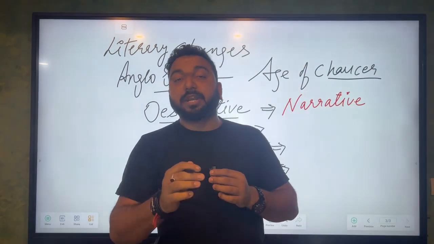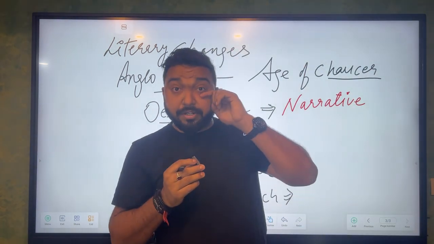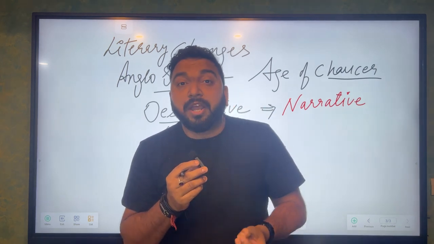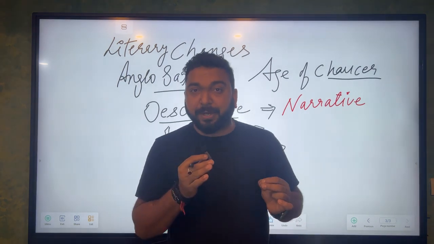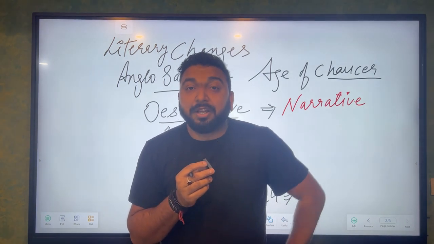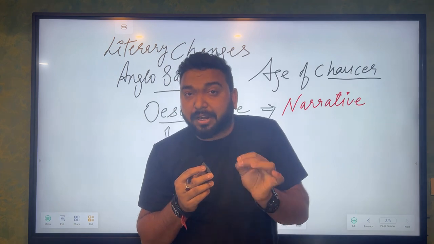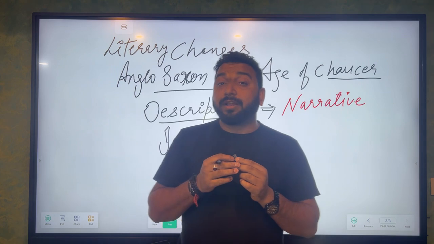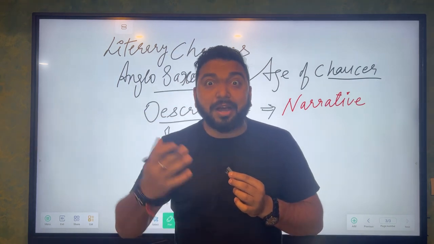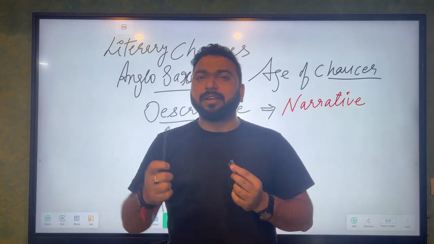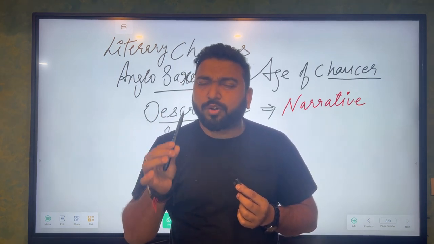Let me explain. What is descriptive literature? Descriptive literature is where you describe a lot. You have a picturesque quality. You focus on each and every aspect. For example, in the Anglo-Saxon legend of Arthur, Arthur's sword has been described in 300 plus lines, total lines 312. So when you talk about King Arthur, and Arthur has a sword in his hand, how many lines are required to talk about a sword?